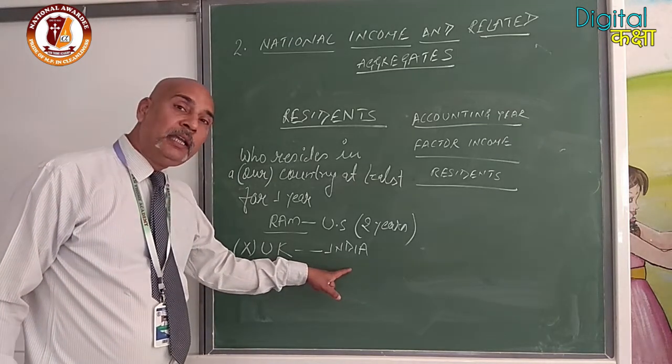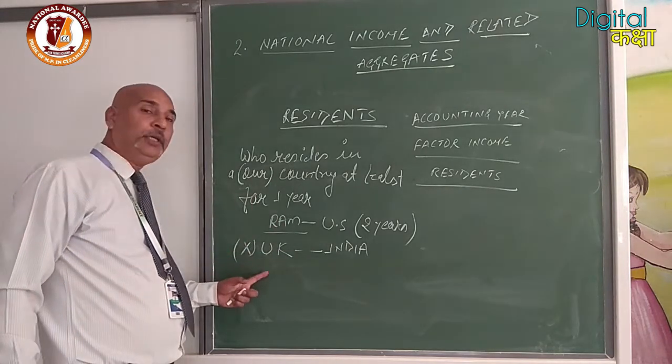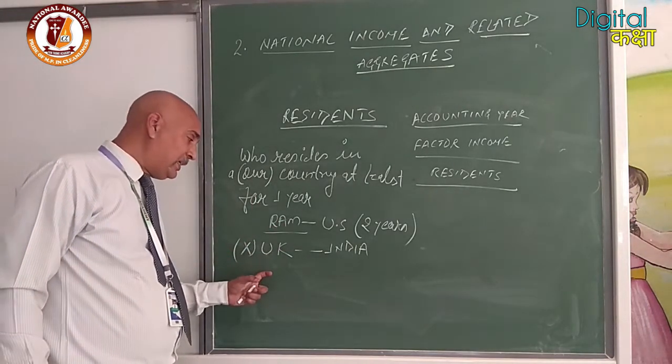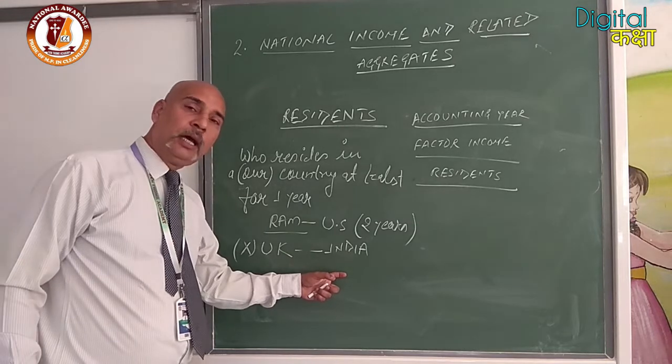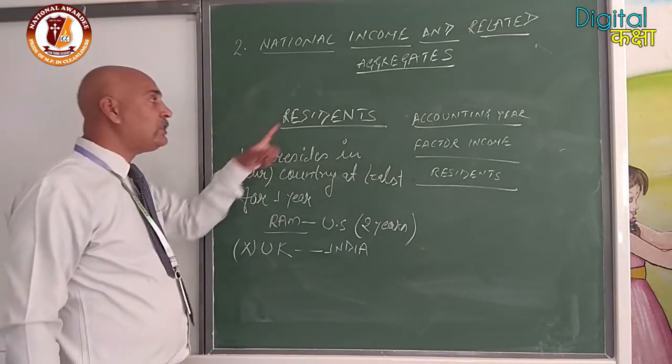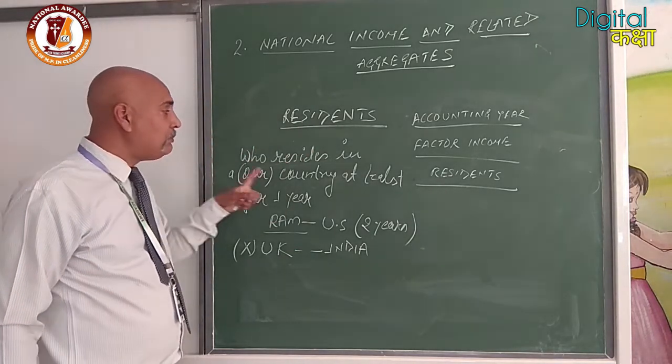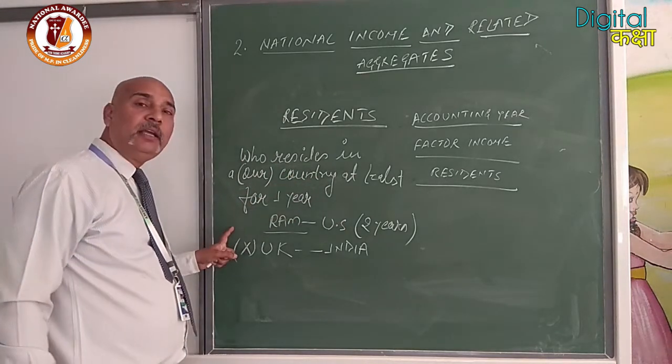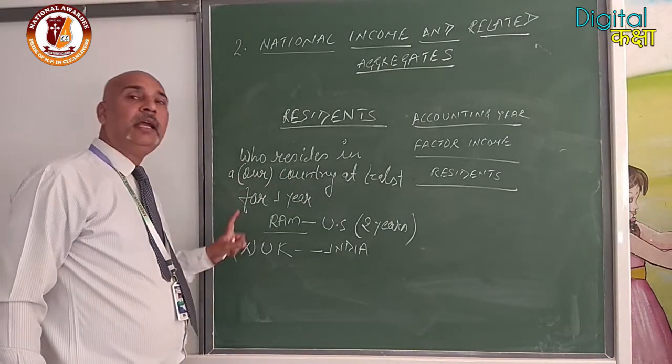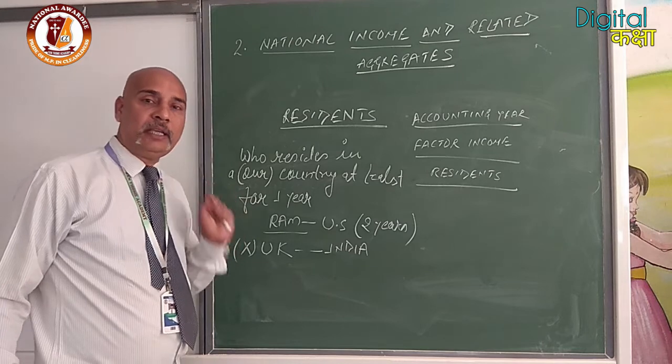Clear? But he will remain a citizen of UK. Clear? So citizen and resident both are different things. So the first clause for resident is the person must reside in our country at least for 1 year.